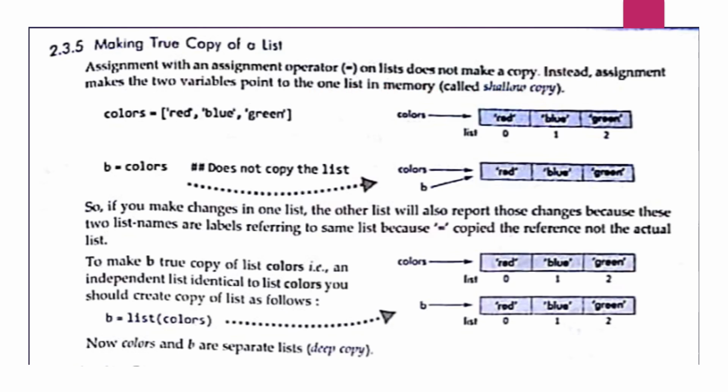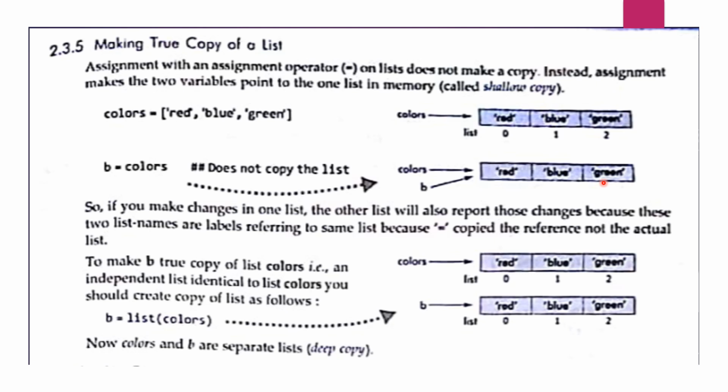That means the list will be single only. Here when you see the example, colors equals red, blue and green, this is the list. So if you now make B equal to colors, this does not copy the list, whereas B and colors both will denote the same list.